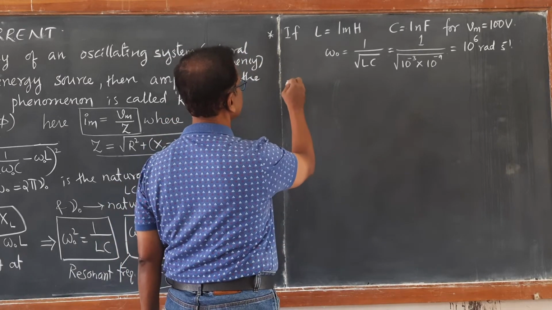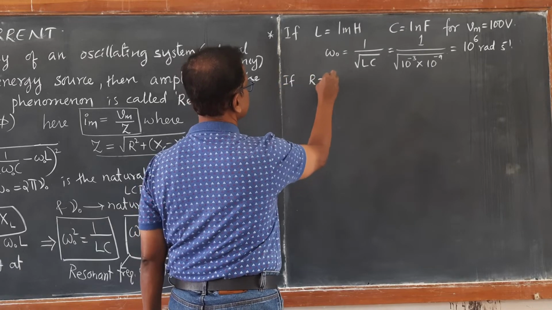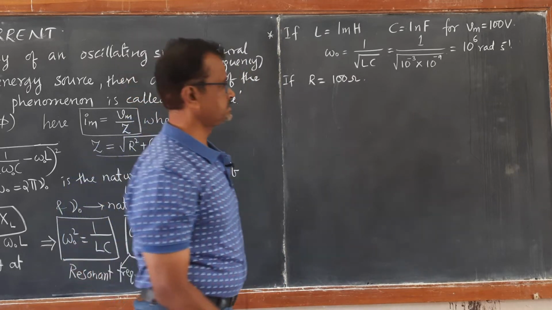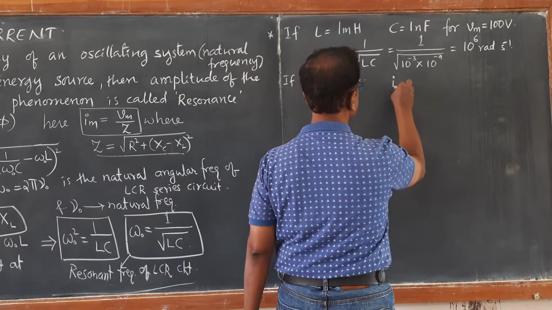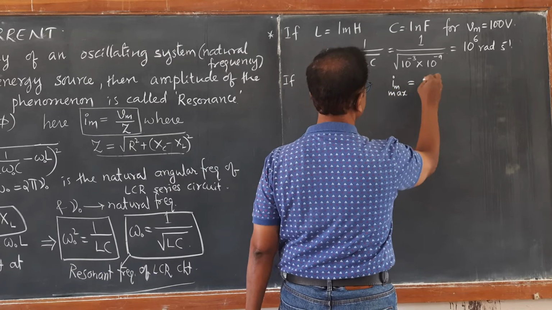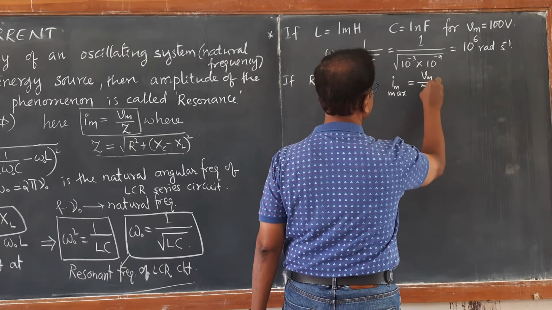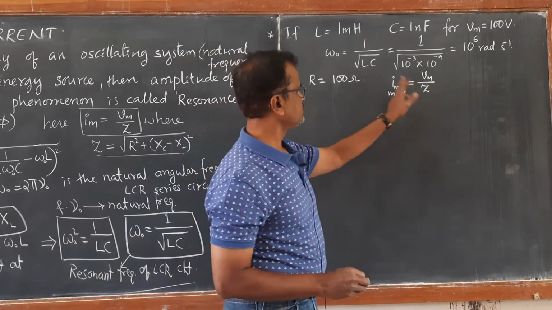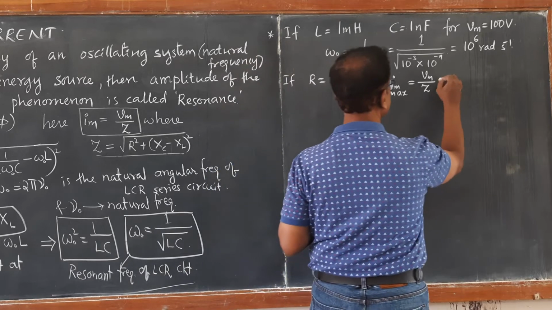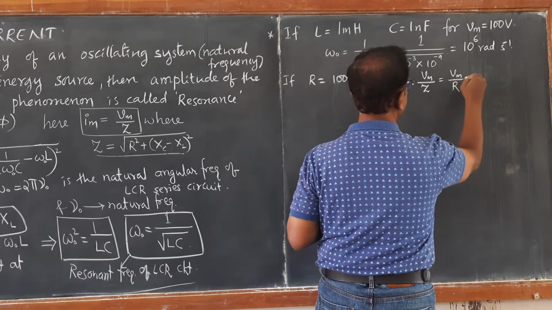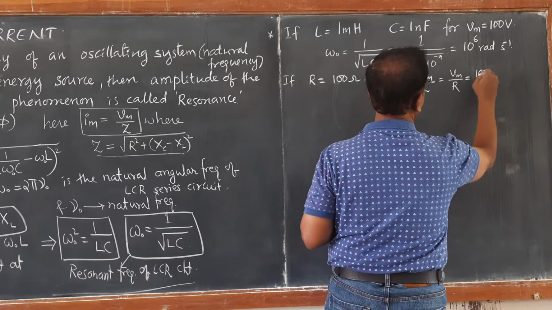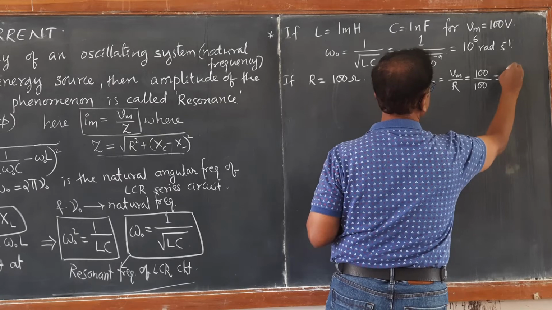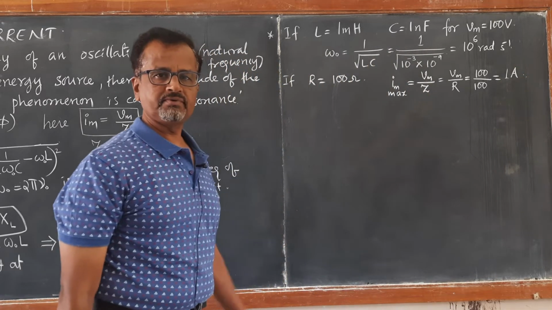If in that LCR circuit the resistance is equal to 100 ohm, what will be the maximum value of current? Im max is Vm upon Z, as we have seen earlier, but at resonance Z becomes equal to R. So Vm upon R, 100 divided by the resistance 100 ohm gives you 1 ampere. So this is the maximum value of current.